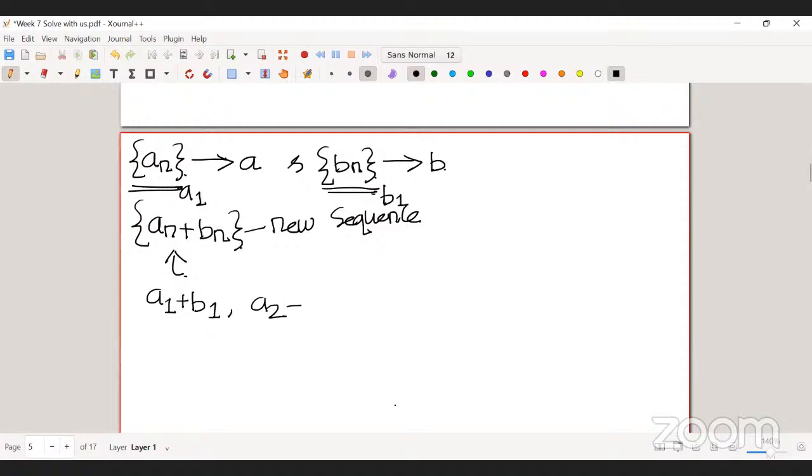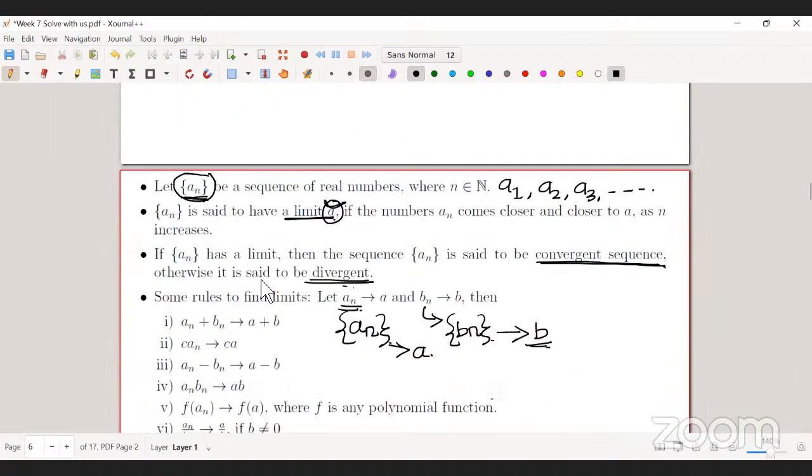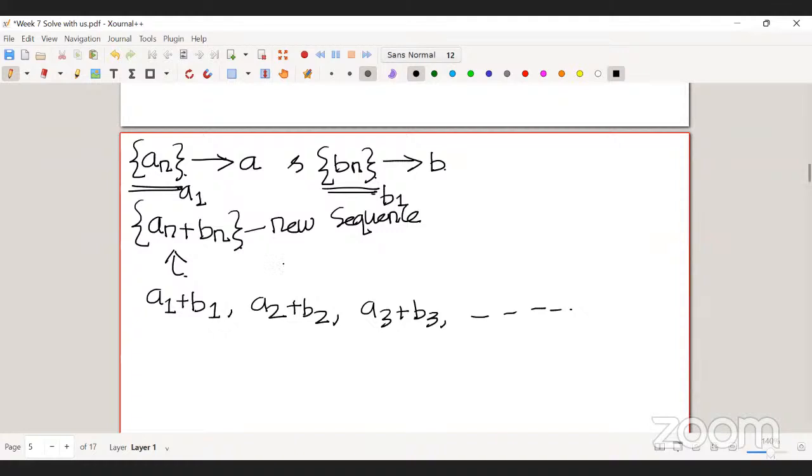The second term is a2 plus b2, and the third term is a3 plus b3, and so on. What this first statement is saying is that if an converges to a and bn converges to b, then this new sequence will converge to the sum of the previous limits.